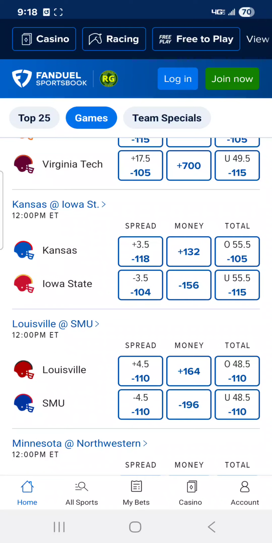As far as an over-under, I could see this getting over based on garbage time points if one team's ahead by a lot. But even if Kansas is down, they're going to score. And if they're down late, they can always come down and cover that spread or win the game outright. So that's going to be the call here. Wager Detective, about an 18-minute cap here, 19 minutes. We're going to call Kansas plus 3.5 to go into Ames and possibly win outright, but cover the spread. This is Wager Detective. I would lean the over in that game as well.